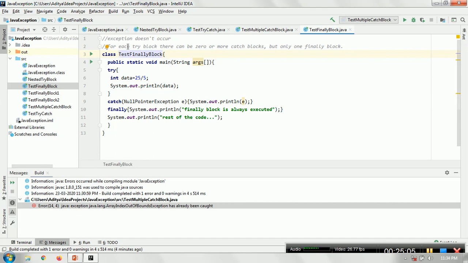In this first case, we have 25 divided by 5 within a try block, hence no exception has occurred, and still the finally will work. One thing you note down: you could have multiple catch blocks, but there should be only one finally block.